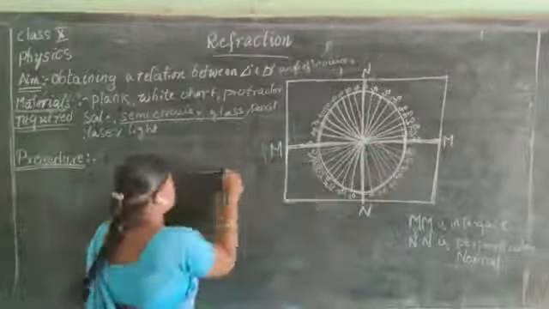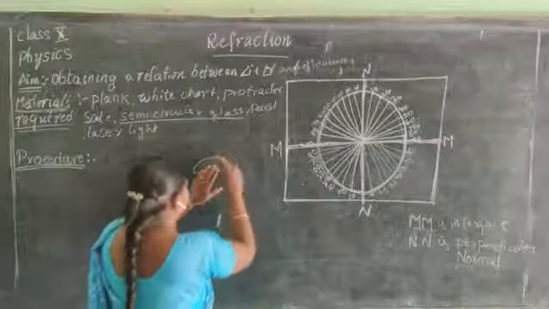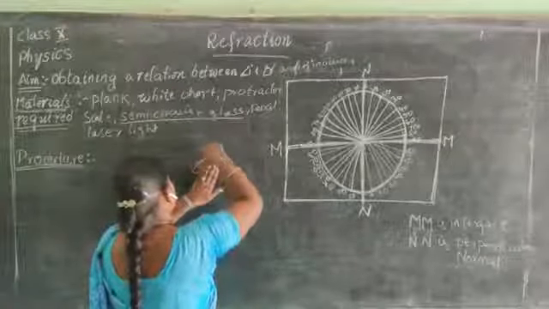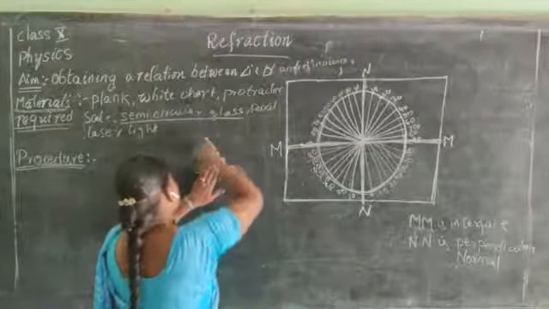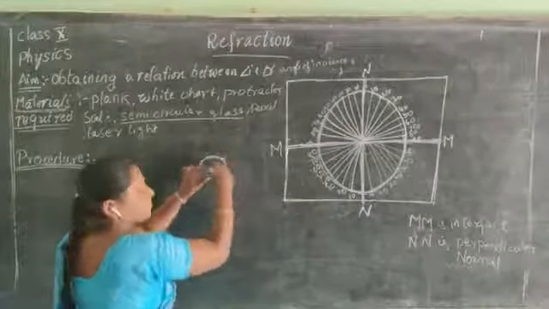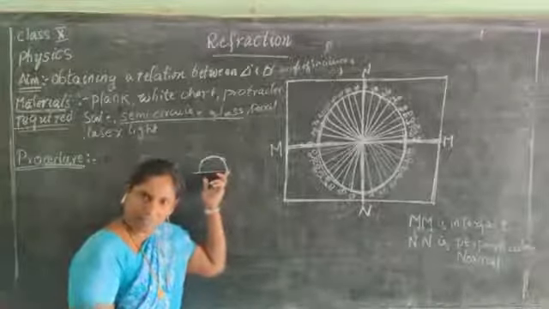So, for example, this is a semicircular. Place it like this. Did you understand? Try to place a semicircular glass plate like this.